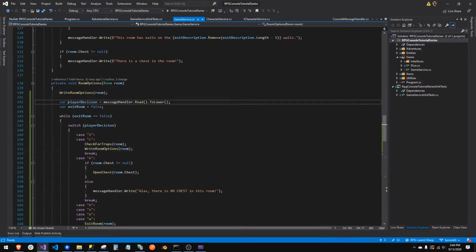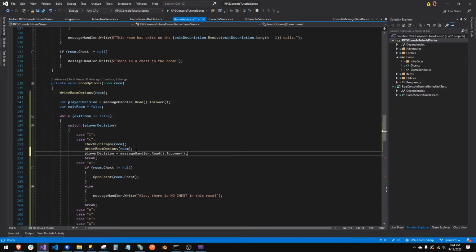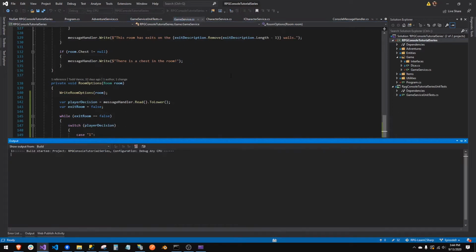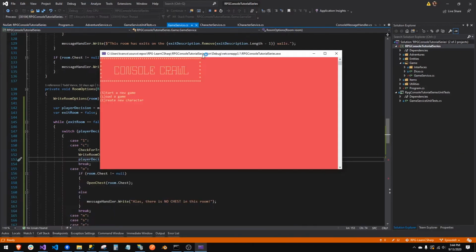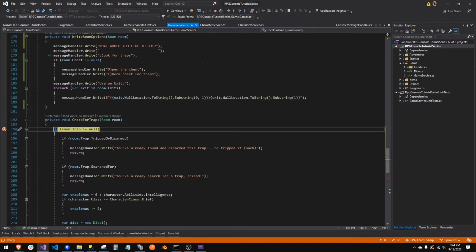We got to say player decision equals not message handler. We'll do console write. Oh no, yeah, because we want message handler. Gotcha. That way we can test it. Boom. All right, let's go through this and see how it works.